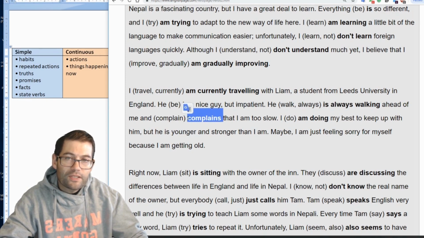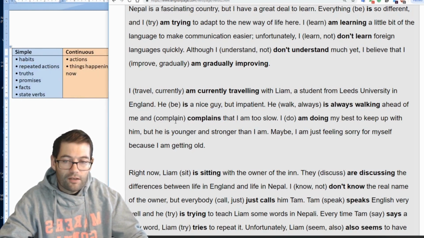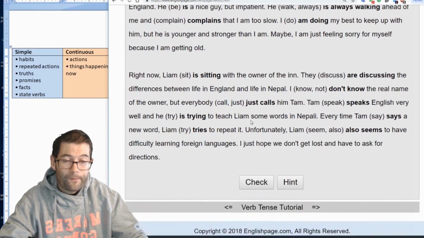And here we use the simple tense to talk about facts or even repeated actions, as we might understand from the context. So, he complains that I am too slow. Here, once again, the focus is on the activity of his hiking over the last few days. I am doing my best. So here we need the continuous tense. Right now, once again, if we're talking about things happening now, then we need the continuous tense. So right now, Liam is sitting with the owner of the inn.